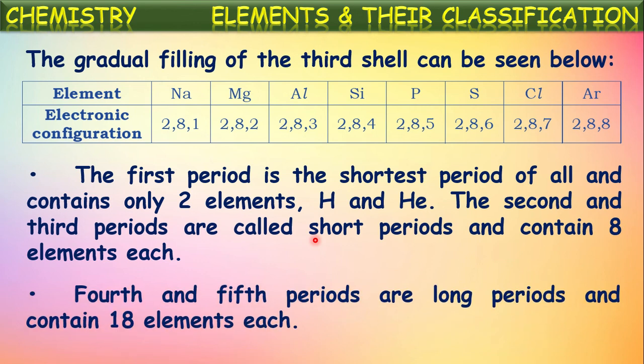Fourth and fifth periods are called long periods as they contain 18 elements in each. Okay, fourth and fifth contain 18 elements in each, so they are called long periods.